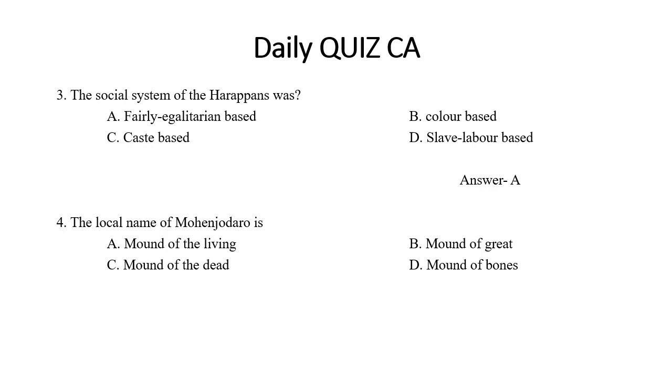Now, the question: the local name of Mohenjo-daro is Mount of Dead, Mount of Living, Mount of Great, or Mount of Bones? This is a typical question where the examiner picks a few words and spins some words around it, and you have to take a guess at what it means. We'll similarly see another question about Kalibangan. So Mohenjo-daro means Mount of Dead.